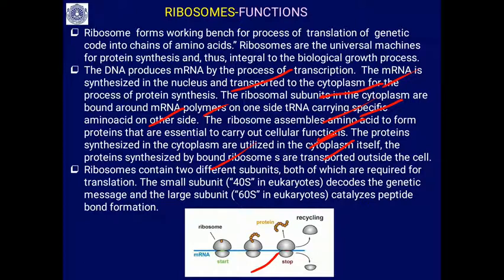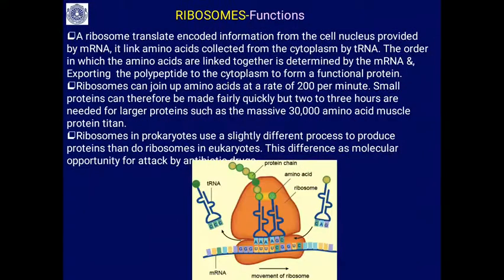So, these are the functions of the ribosomes. The 40S unit, the smaller unit, has the decoding function, and the larger unit catalyzes the peptide bond formation. Ribosomes translate encoded information from the cell nucleus provided by the mRNA. They link the amino acids collected from the tRNA. The order in which amino acids are linked is determined by the mRNA. Then the polypeptide is exported to the cytoplasm to form the functional protein. All these are the functions of the ribosomes.